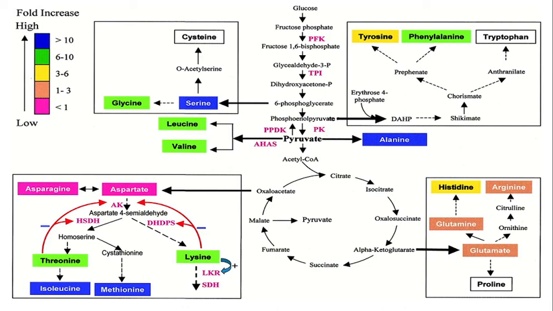After that, the next enzyme acts on aspartate 4-semialdehyde and catalyzes its conversion to lysine. The enzyme used for that conversion is dihydrodipicolinate synthase.